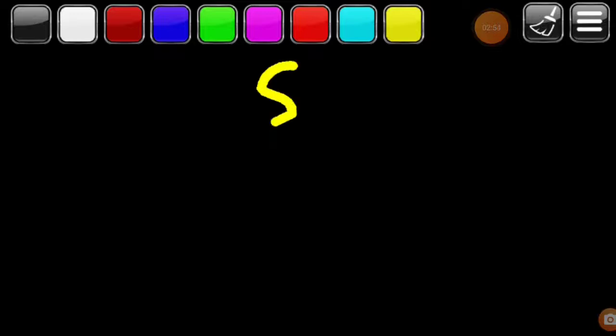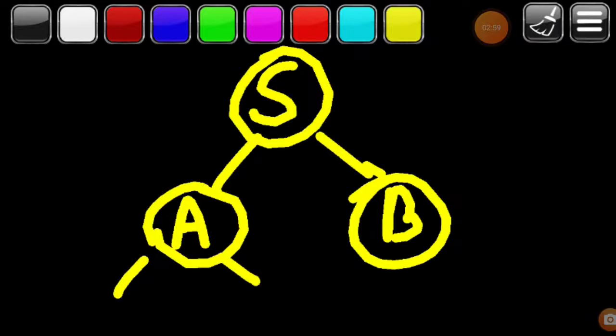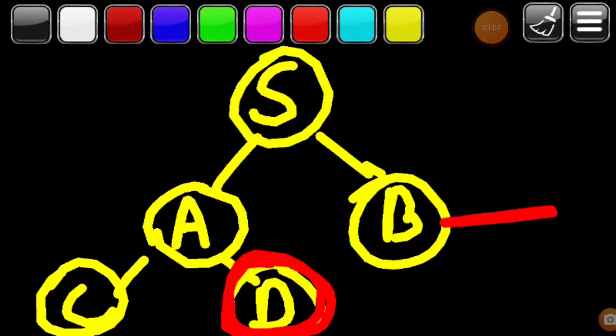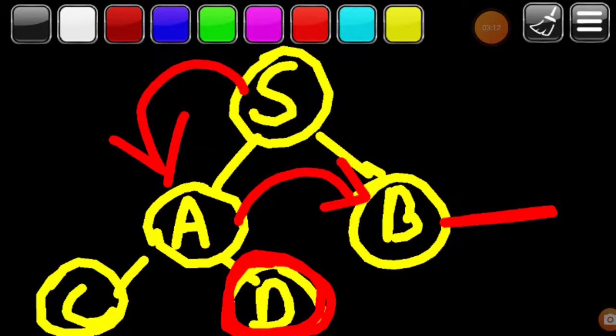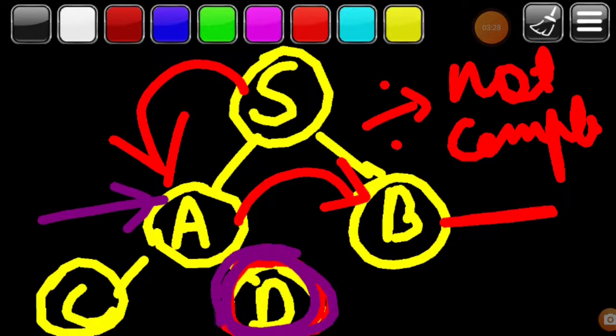For example, suppose this is the starting node A, these are the child nodes B, and again we have child nodes, and this is our goal node. We have set a limit at this position as the depth limit, so it will search first this and then it will go to B. If the goal node is not found, it means it is not a complete solution, because we have already set a limit. Up to that limit it can't go, so this goal node we can't achieve using this depth limited search.